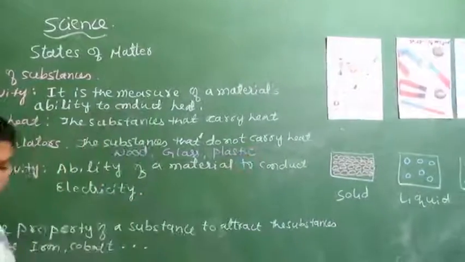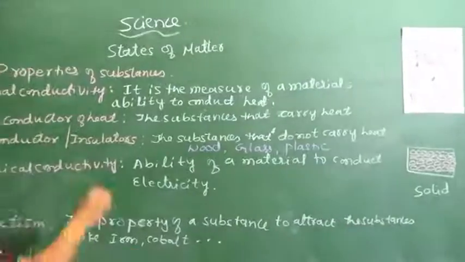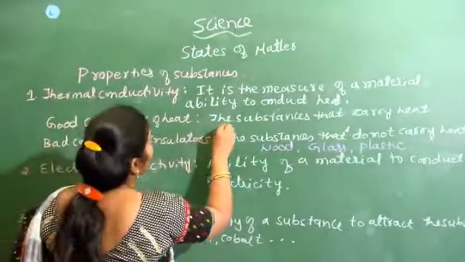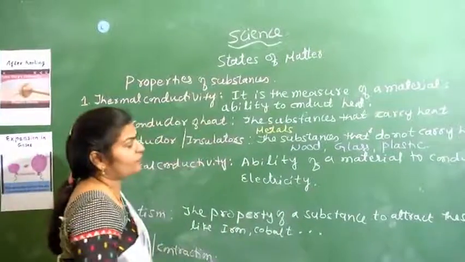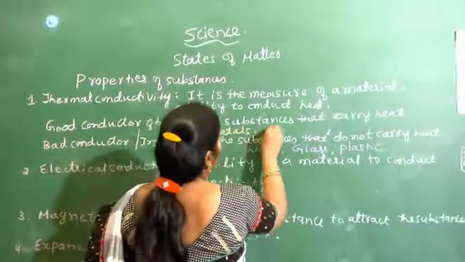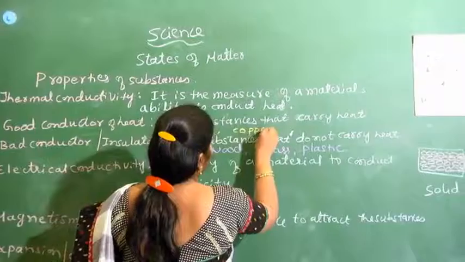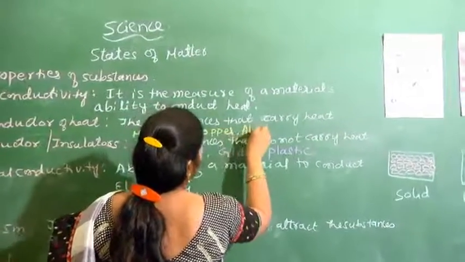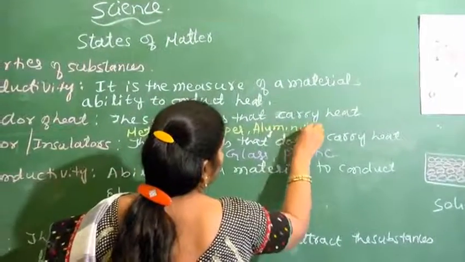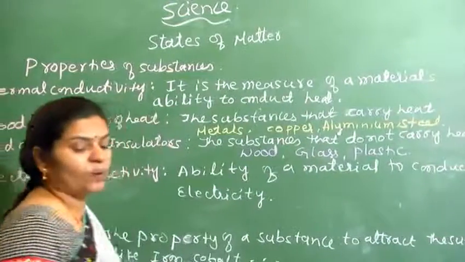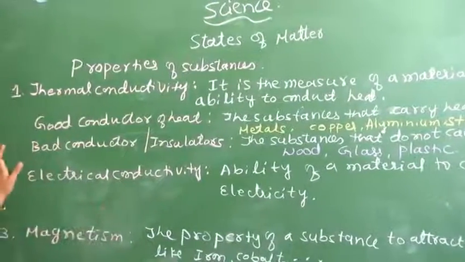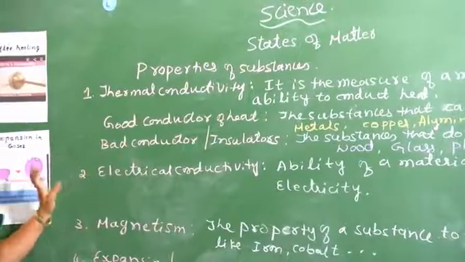In the same way, as examples of good conductors of heat, commonly all metals are good conductors of heat. Among them we consider copper, aluminium, steel, iron and so on. If you go on listing them, they are all good conductors of heat.